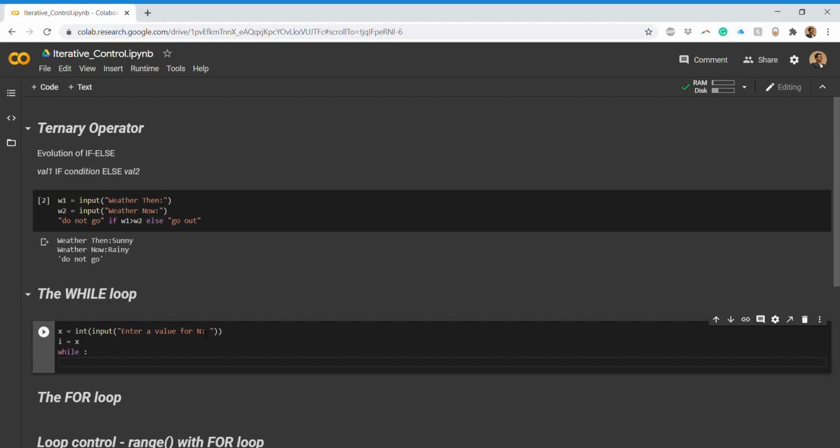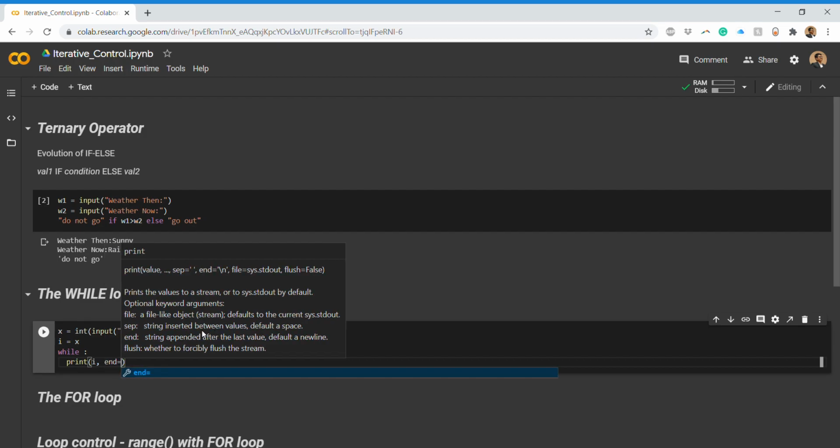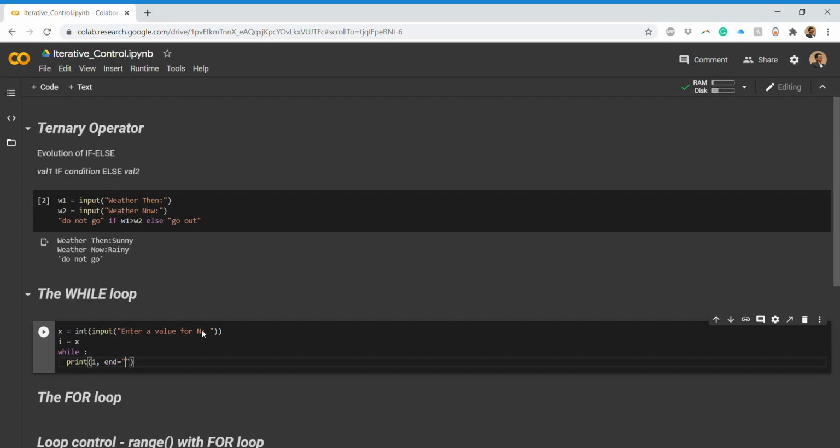Now we want to print all the numbers. First it will print i. If I took 20, first 20 will be printed. So for that this i will be printed, and then we have this end. Inside end it will be a space. Basically I don't want the numbers one after the other, I just want them in a horizontal fashion. So for that I use this end parameter. We have seen this, that is the end setter.